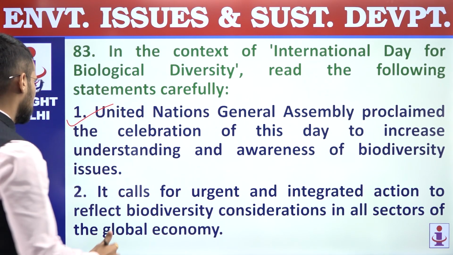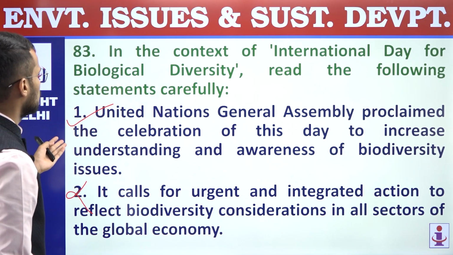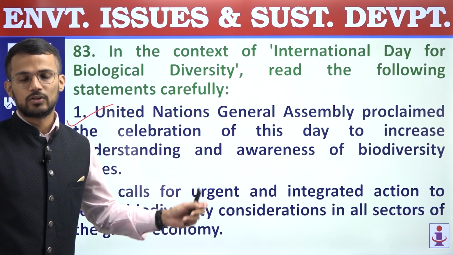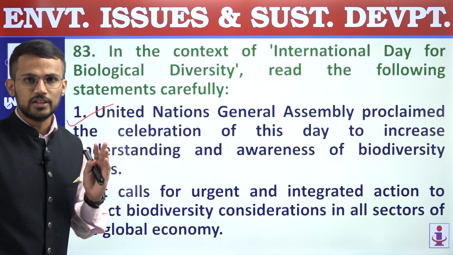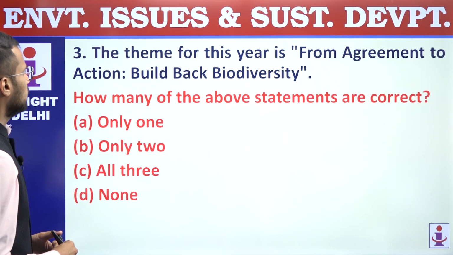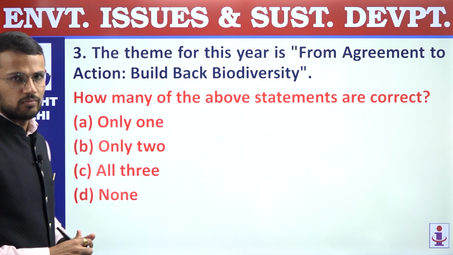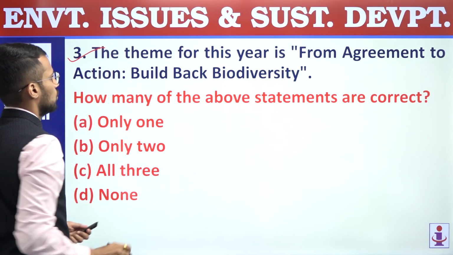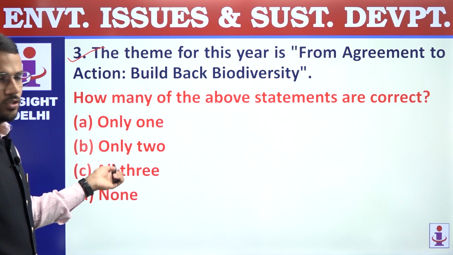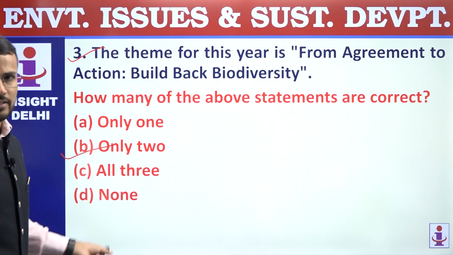Second, it calls for urgent and integrated action to reflect biodiversity considerations in all sectors of the global economy. Now, this statement is not related to the International Day for Biological Diversity celebration. It is related to the Global Biodiversity Framework, which came into being in December 2022. And that's why the second statement is incorrect. Third, the theme of this year is From Agreement to Action, Build Back Biodiversity. This statement is correct. So only the first and third statements are correct, and we are supposed to find out how many statements are correct, and only two statements are correct, and that's why the answer is B.